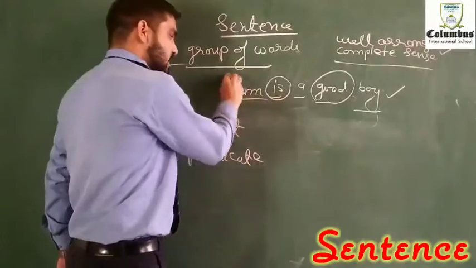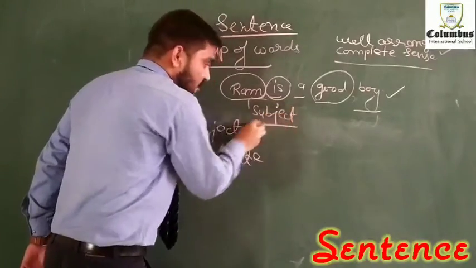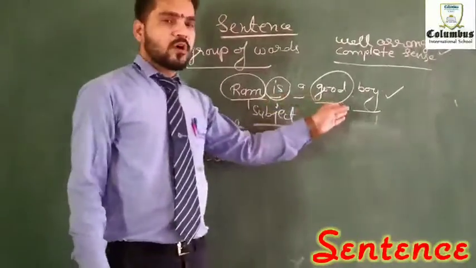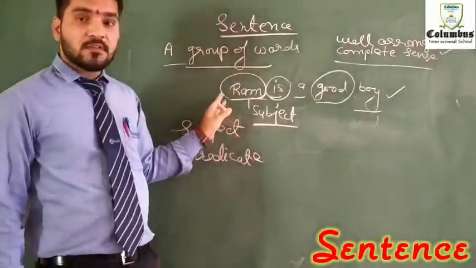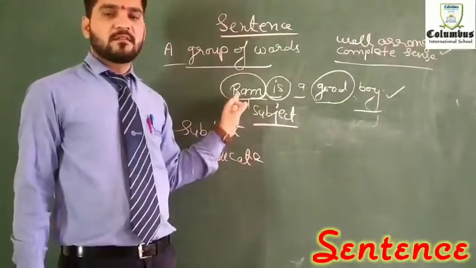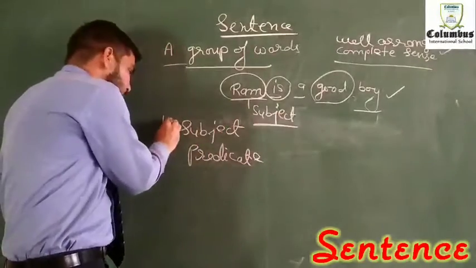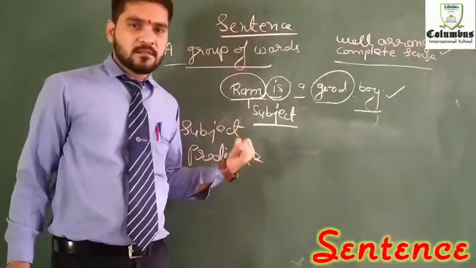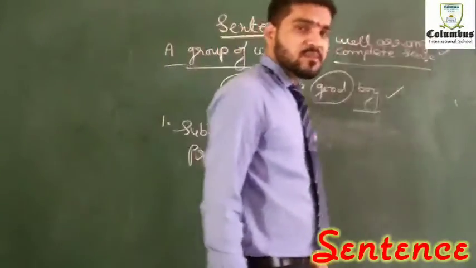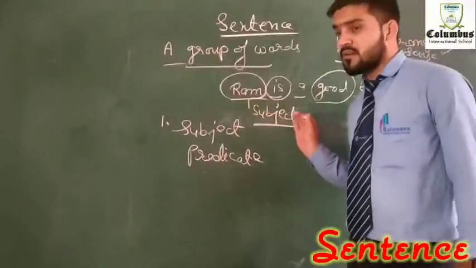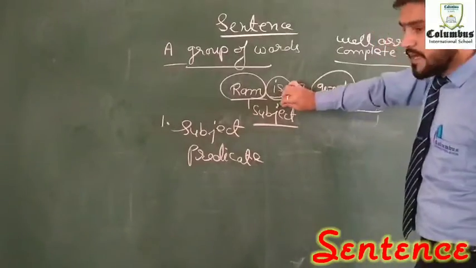In such a sentence, the doer or the person about whom the whole sentence is applicable will be the subject. Right? Now in this statement, Ram is the subject because the information that he is a good boy is about Ram. That means Ram is the principal word within this sentence, and it will be the first part of the sentence, the subject. Now what is the predicate? After separating the subject, what is the remaining group of words? That is considered to be the predicate.